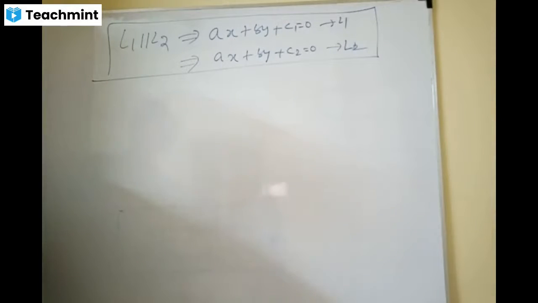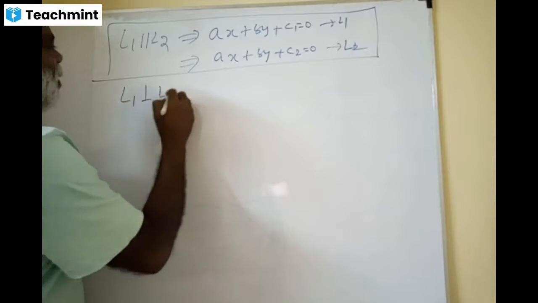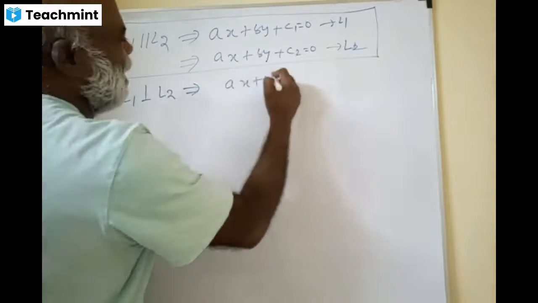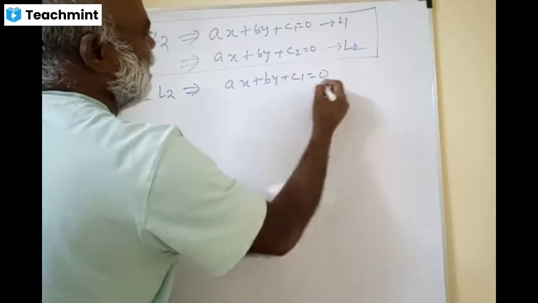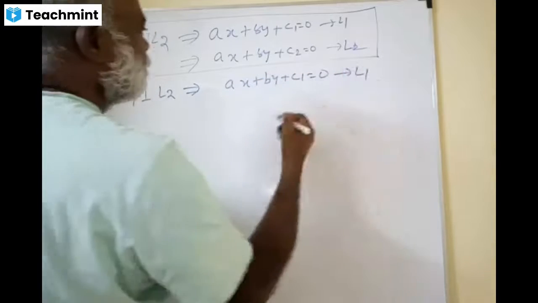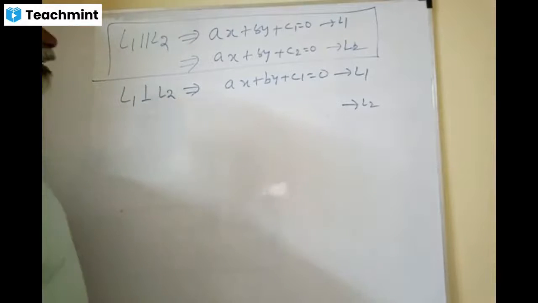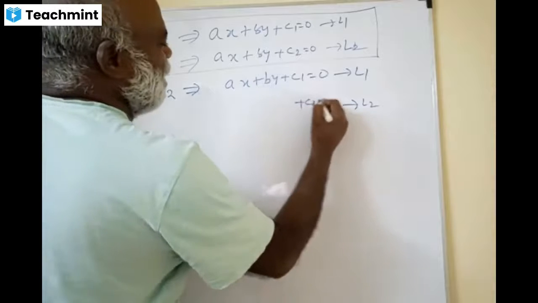Okay, friends, L1 is perpendicular to L2. How do you write the equation? One line is Ax plus By plus C1 equal to 0. What is the second line? Anybody? This we haven't told, right? But another you can make it. You write this as C2, okay?